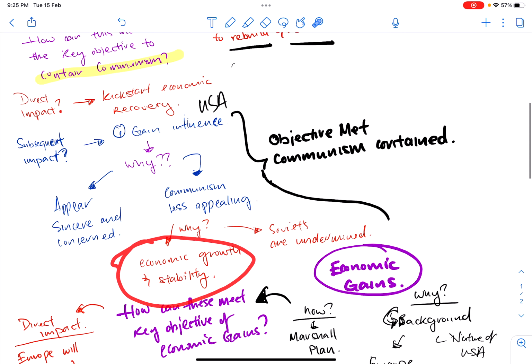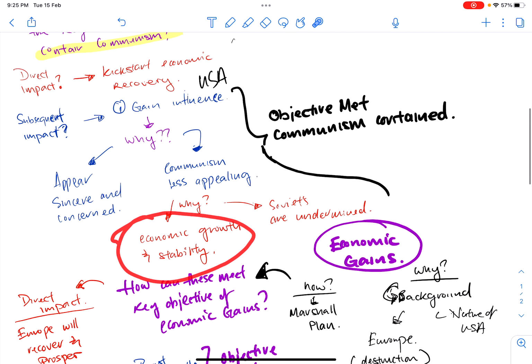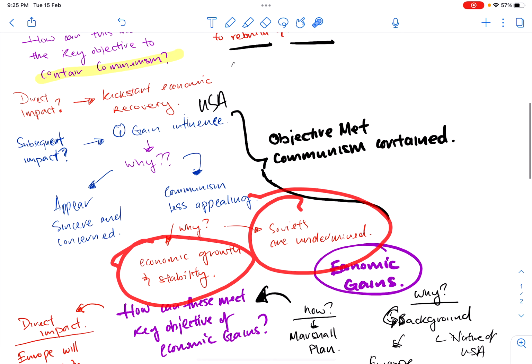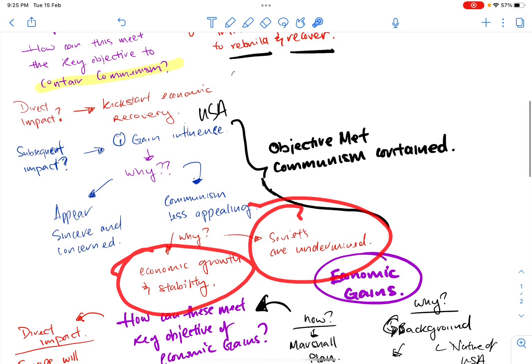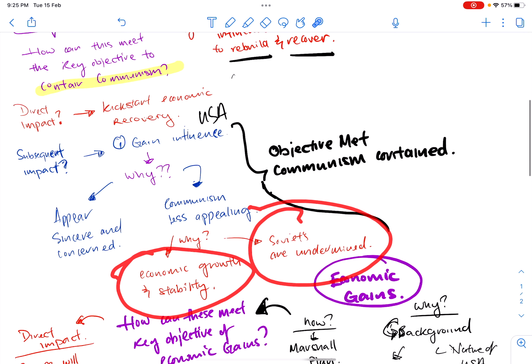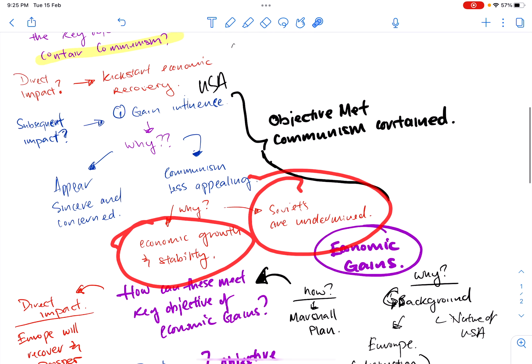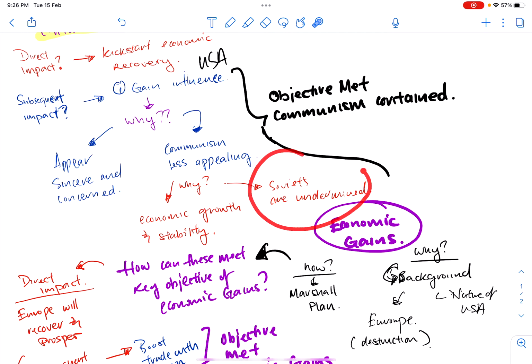All right. And then when you offer this to the communist countries, the Soviets will become undermined. Because communism grew very slowly at the very start. In a nutshell, communism is more about sharing resources, or giving the resources to the Soviet Union, right? So they will be undermined when they look at their neighbor at the west of Europe and they see that the Western European countries are starting to prosper, starting to grow, starting to make a better life for themselves.